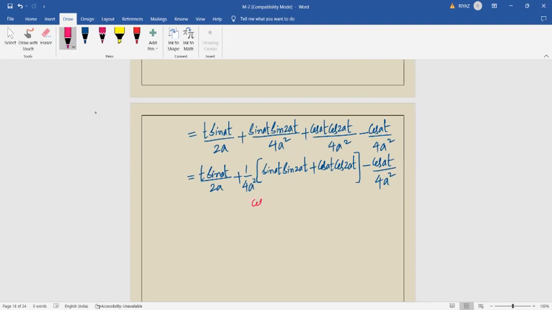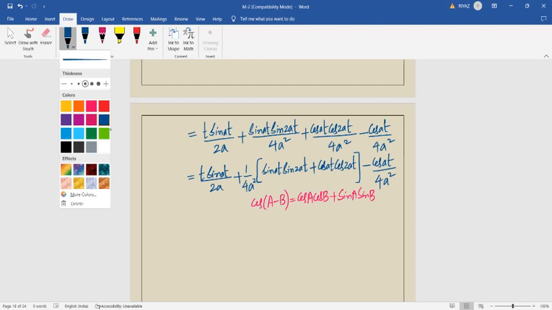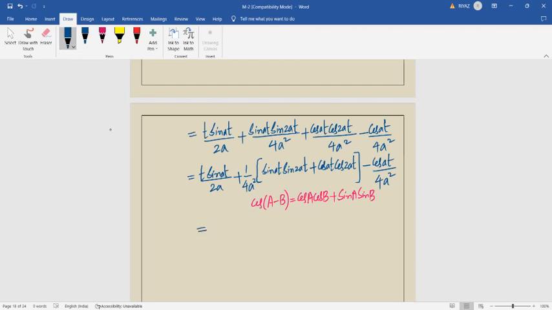Cos of a minus b is equal to cos a cos b plus sin a sin b. In addition, if you want to write sin first, there is no problem at all. In subtraction you should not do this, do not change the order, okay? Keep cos first, that's no problem at all.